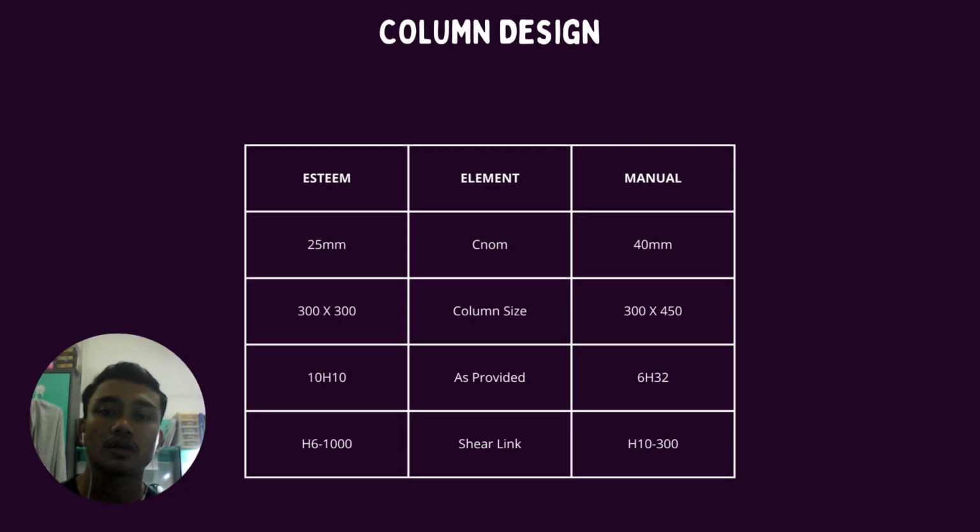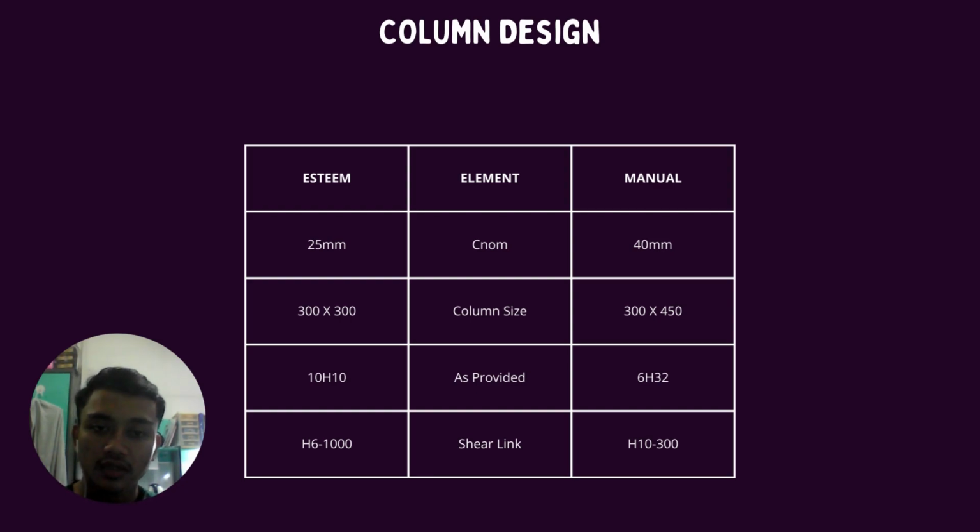For the column design, the nominal cover for manual is 40 mm, and from Esteem we got 25 mm. For the column size, we propose 300 mm times 450 mm, and we got from Esteem 300 times 300 mm.